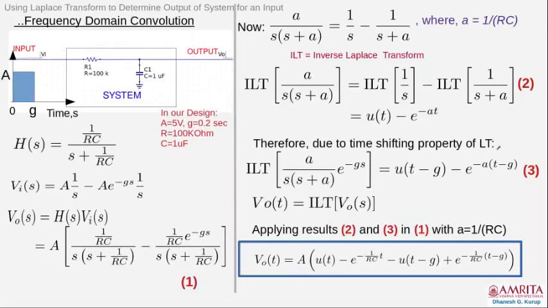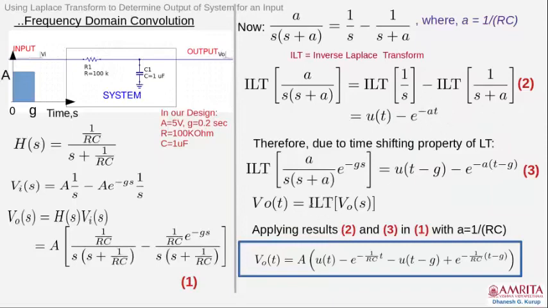Similarly, due to the time shifting property of the Laplace transform, when you multiply 1 by RC by e raised to minus GS, into S plus 1 by RC, you are multiplying with this, it will be u of (t minus G) minus e raised to minus of (t minus G). Okay. So you can write very easily the output Laplace transform. We can find the inverse Laplace transform of the output V naught S very easily.